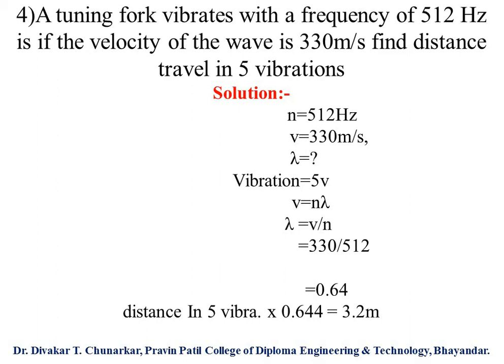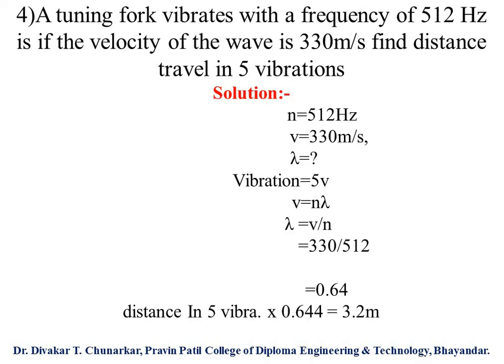We have given in the problem frequency 512 Hz, velocity of the wave 330 meters per second, and we have to calculate the distance traveled in 5 vibrations. So n equals 512 hertz, v equals 330 meters per second, and lambda is the wavelength.